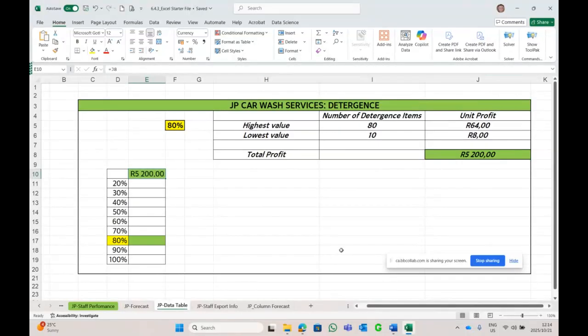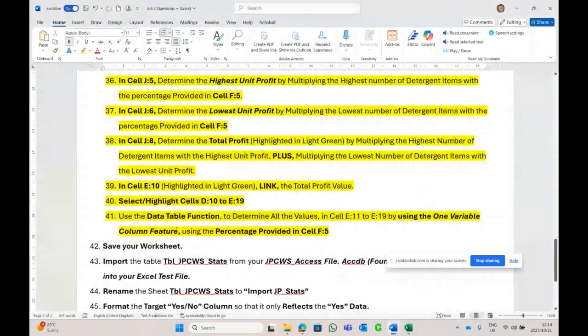Now watch. We're going to use the one variable, focusing on the column E, not the row and column, only the column. That's why we're focusing on one variable to determine the data table function with a percentage provided in F5.